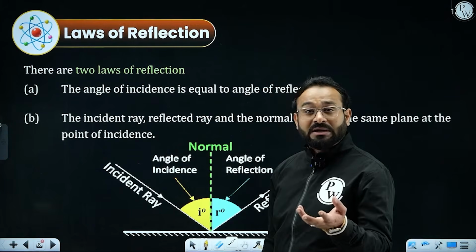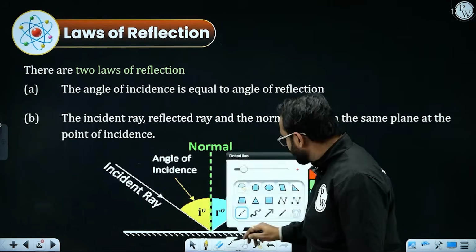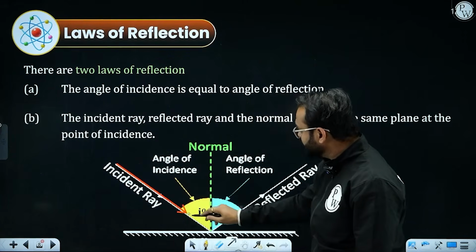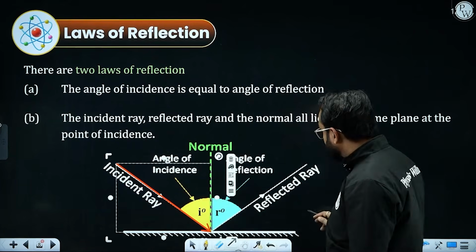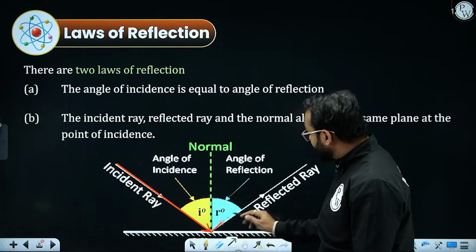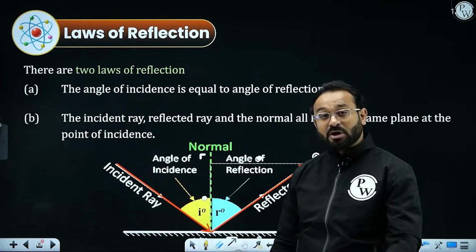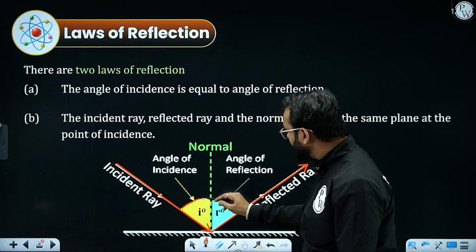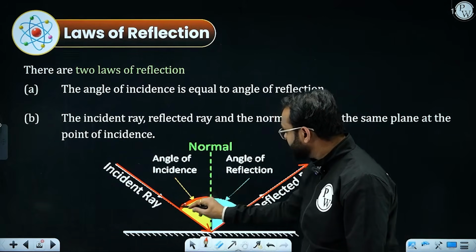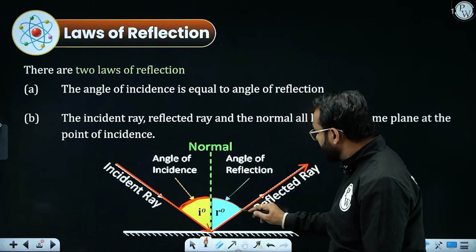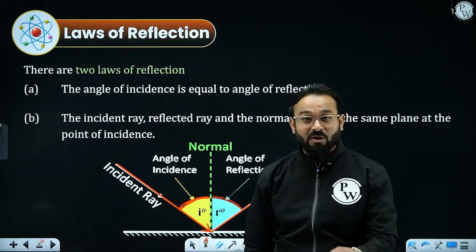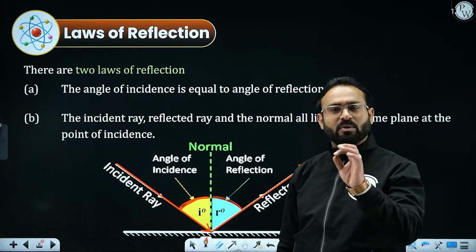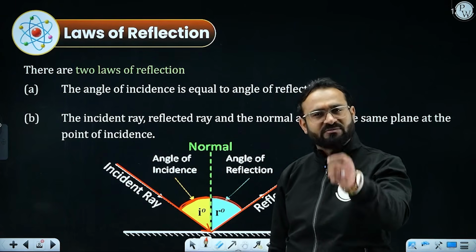What are the notations? We need to understand this. If the ray of light is incident on the plane mirror, that is called the incident ray, whereas the light which goes back is called the reflected ray. The angle formed between the incident ray and the normal is called the angle of incidence, and the angle formed between the reflected ray and the normal is called the angle of reflection. And this is my normal. Normal is nothing but an imaginary perpendicular to any surface at any point.